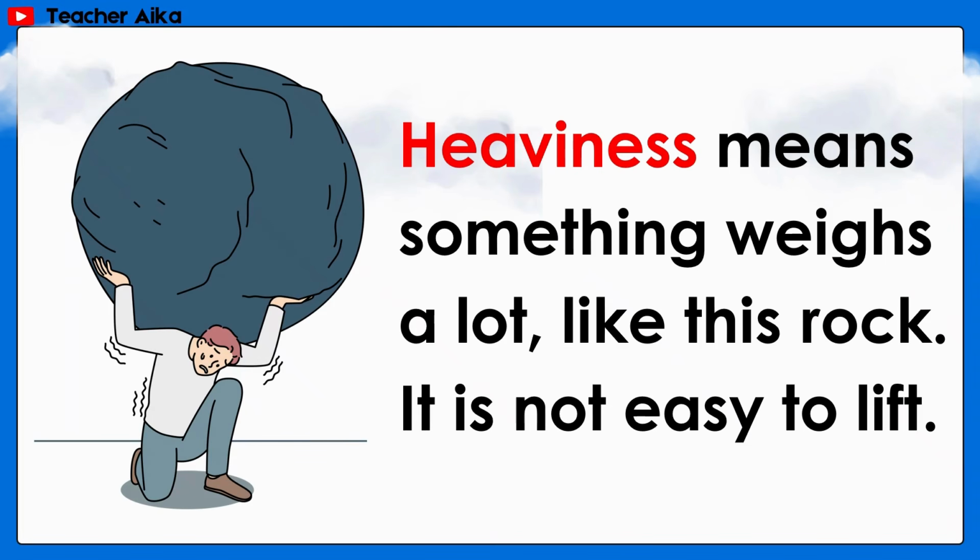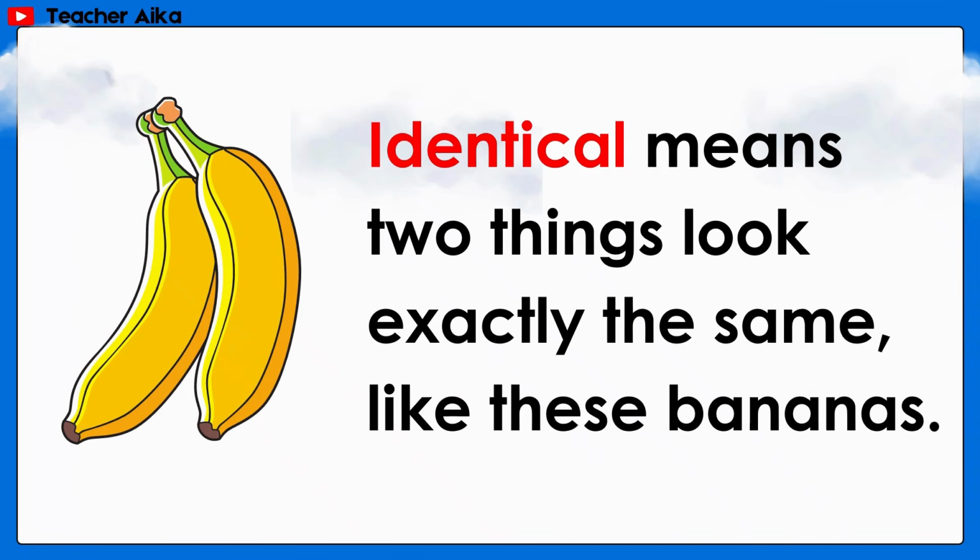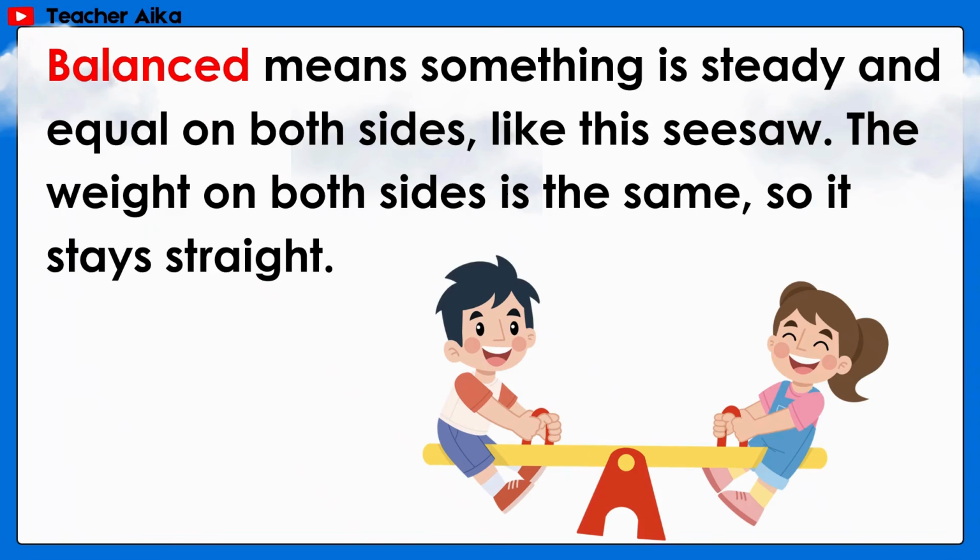Heaviness means something weighs a lot. Like this rock, it is not easy to lift. Identical means two things look exactly the same, like these bananas. Balanced means something is steady and equal on both sides, like this seesaw.